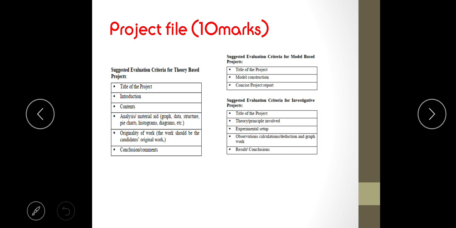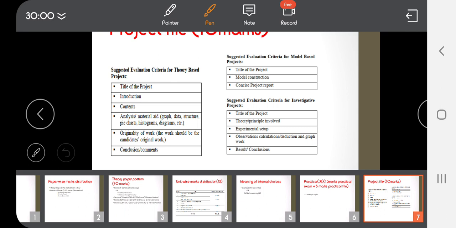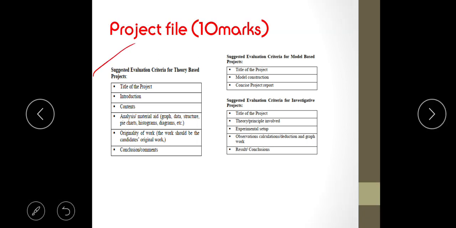The project file consists of 10 marks and it will be evaluated on the basis of the introduction, contents, conclusion, all these different points. Now there can also be a model based project, so you can make a model of some physics related topic and you can actually show it. For example, you can make a drone or you can make something like robots or anything which is physics related, and that also can be made, and this is the way it will be evaluated.